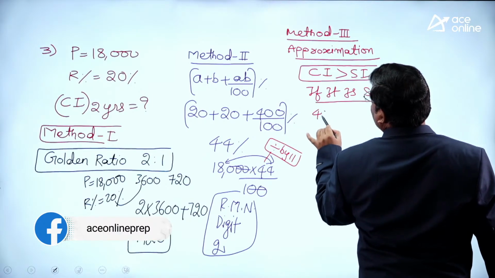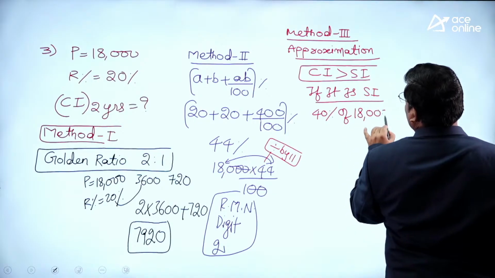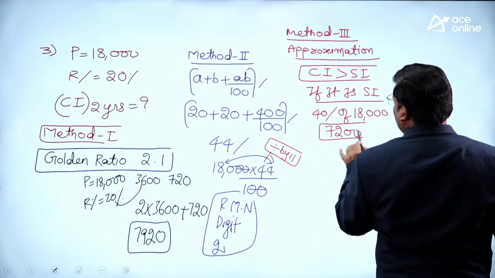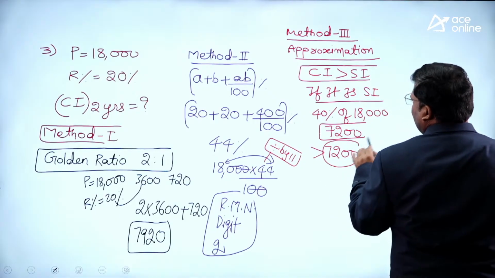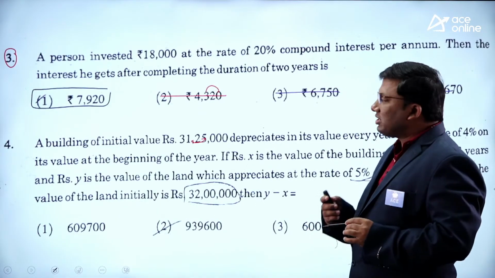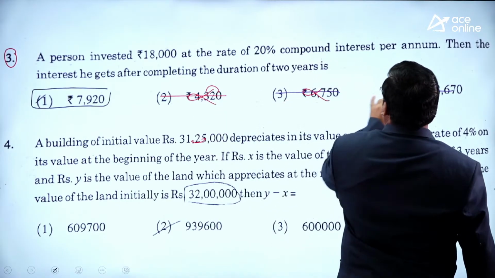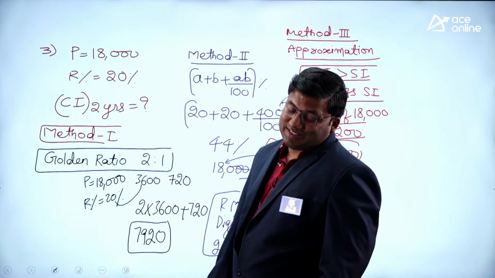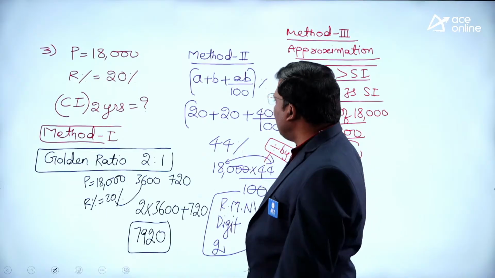First year 20, second year 20. 40% of 18,000: 10% is 1800, so 40% is 7,200. Answer should be greater than 7,200. Only one option is greater than 7,200. Are you all with me? 7920, this is the answer. Very simplistic way of solving the question.